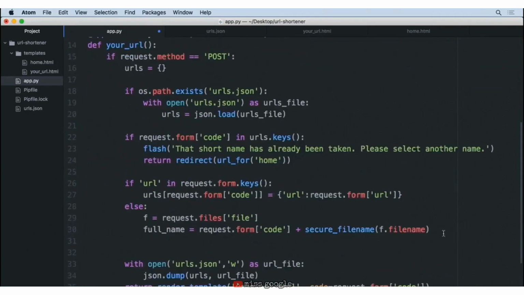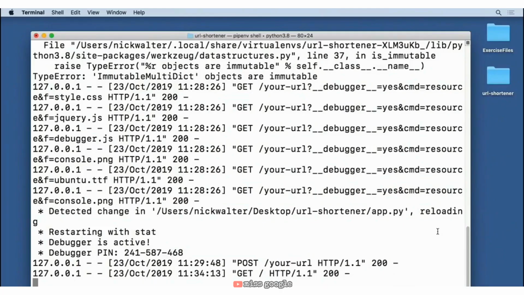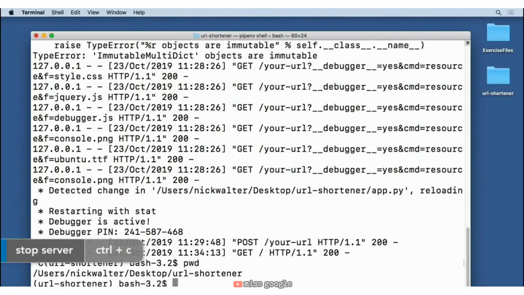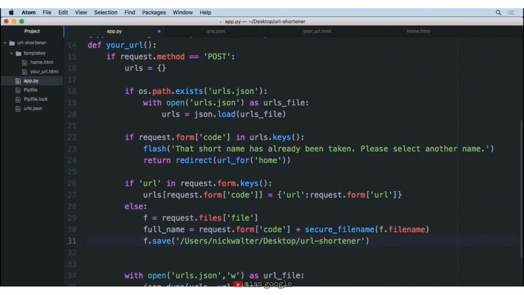And now that we have this in place, this will be the full name that we want to save it to, but we have to decide where we're going to save this file. So if we do f.save, we've got to provide a path where we want to save our project. If we come back over to our terminal, let's stop it with a Control-C, do pwd to figure out exactly where you are. And you can see here's my path. Yours is going to be different from mine, but copy whatever path you have, come back, paste it into a string, add an ending slash on the end of that string, and then we're going to add to this whatever full_name is. So it's saying, hey, go save to this specific spot on our computer with this specific name.